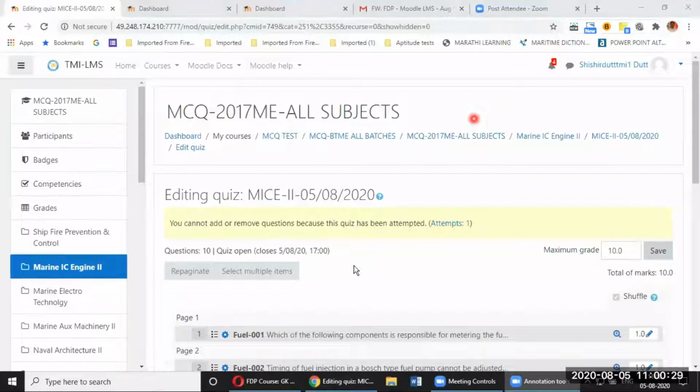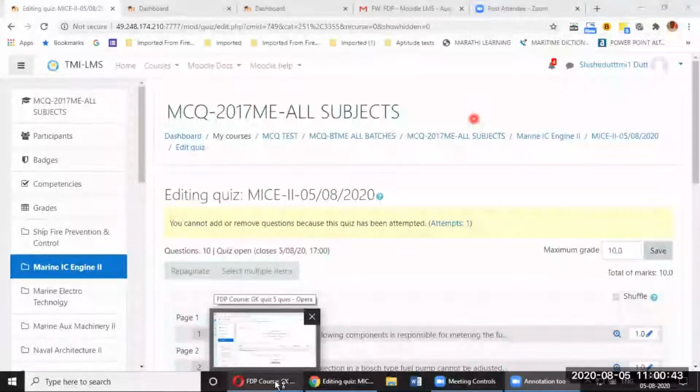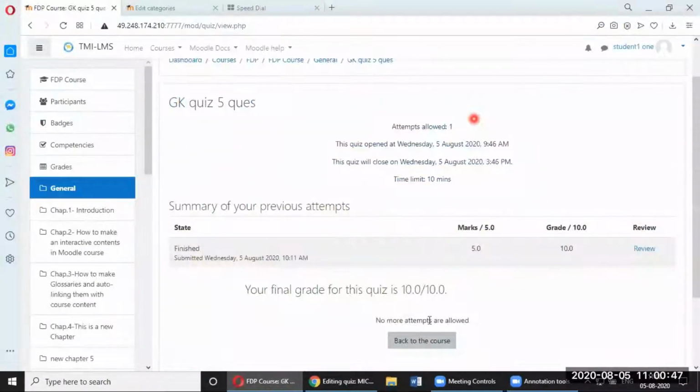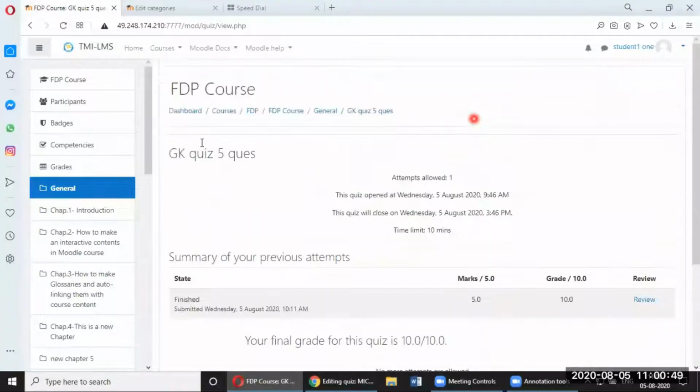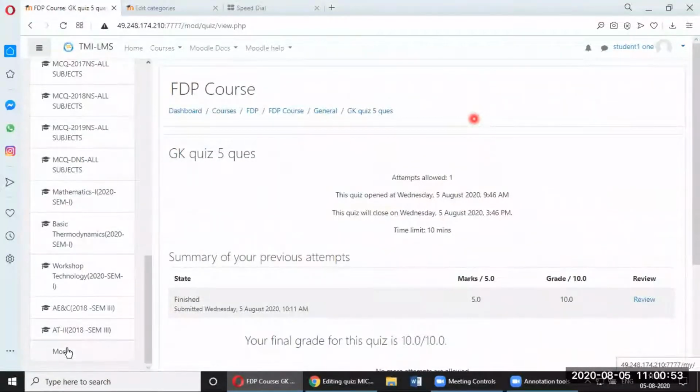So let me try to answer. You also can attempt the quiz as a teacher. Those who are not enrolled as a teacher, you can go as student 1 or student 2 or student 3. At least these 3 students are there, and you can go there and try to attempt. So let me go there as a student and I will show you what happens. What does it show?